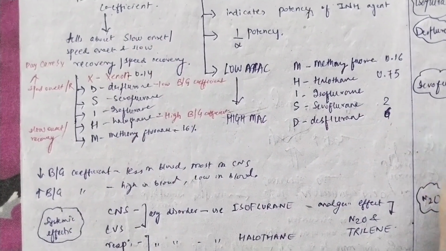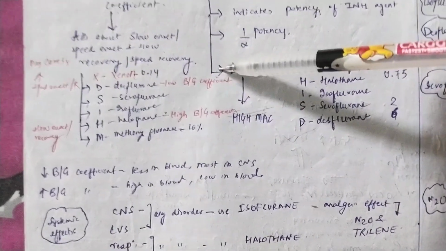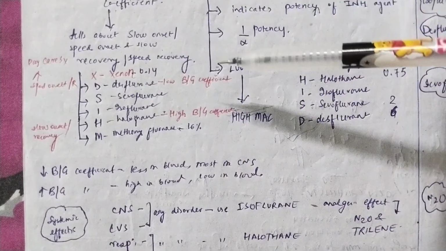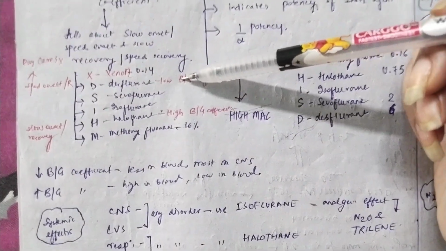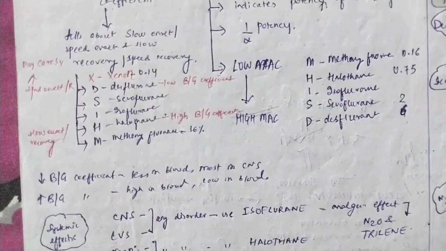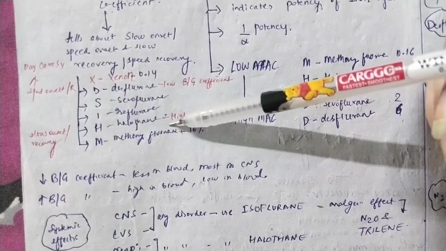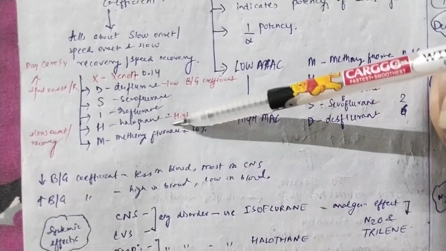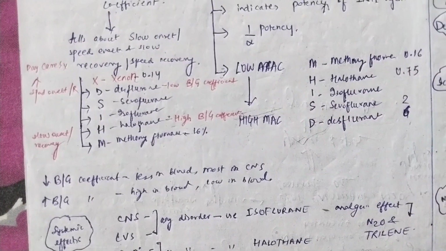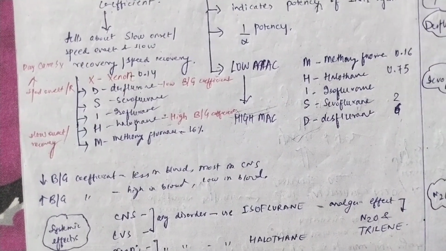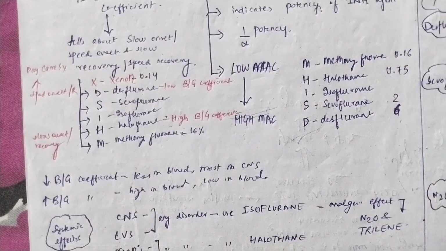Now we have to understand the significance. If the blood gas partition coefficient is low, it means less of the inhalation agent is in the blood and most of it is in the CNS, which implies such agents will have a fast onset and fast recovery. On the other hand, methoxyflurane, which has the highest blood gas partition coefficient, is more in blood and low in CNS, so it will have a slow onset and slow recovery. Clear? So just the opposite is the case. If MAC is low, the blood gas partition coefficient is high. If MAC is high, the blood gas partition coefficient is low.